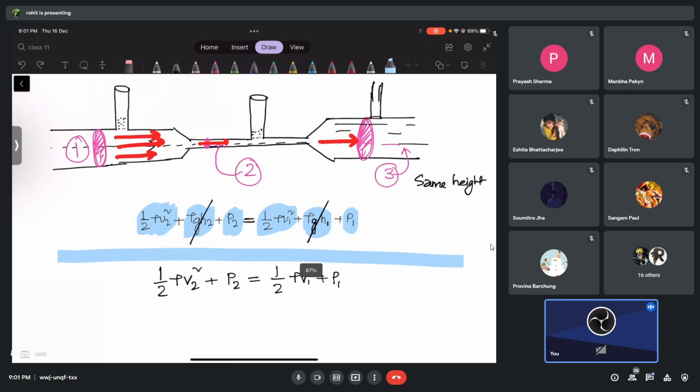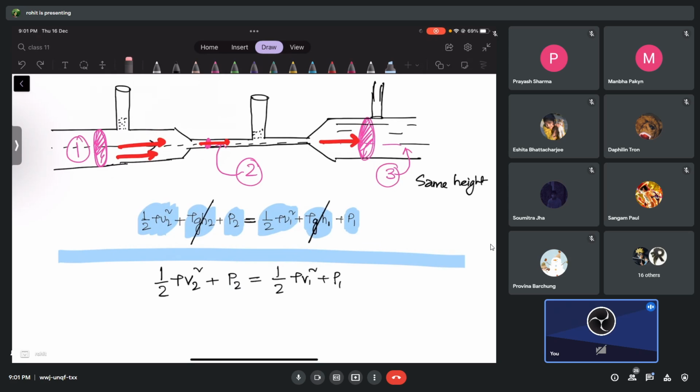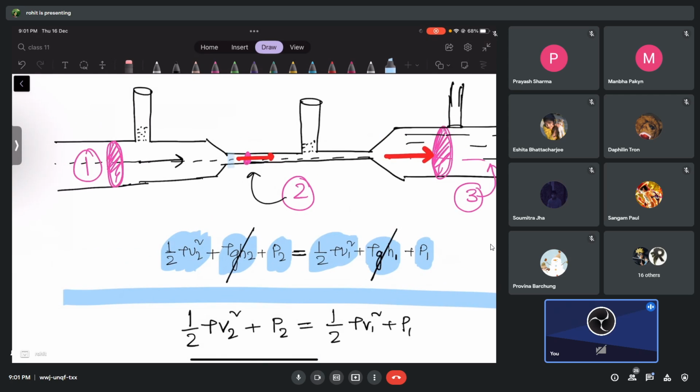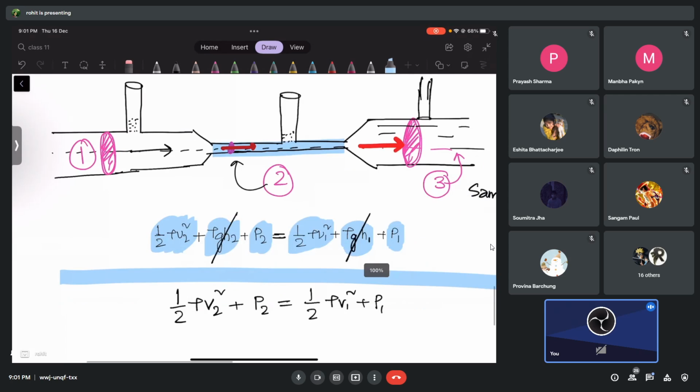Now I am going to ask you a question, so be ready. That's why I have drawn all of it. I do not know whether you are understanding or not, or whether I'm talking properly or not. Please check. Do you agree that in the second cross section the speed of the water is the same or faster compared to 1?